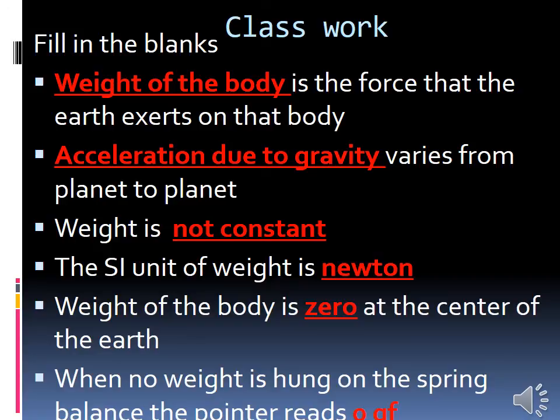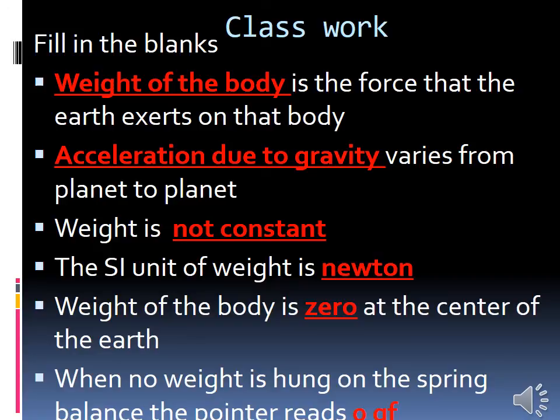Yeah, can we read it once? Fill in the blanks. Dash is the force that the earth exerts on that body. Weight of the body is the force that the earth exerts on that body. And then dash varies from planet to planet. Acceleration due to gravity varies from planet to planet. And then weight is not constant.